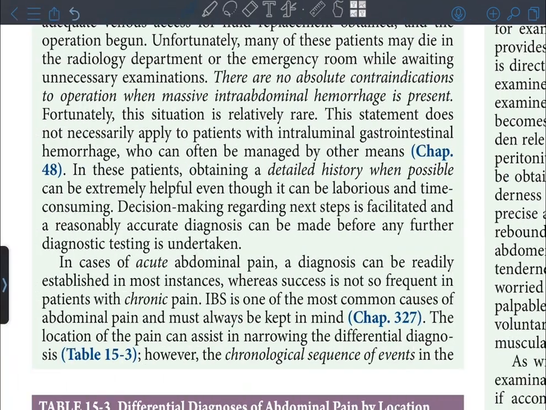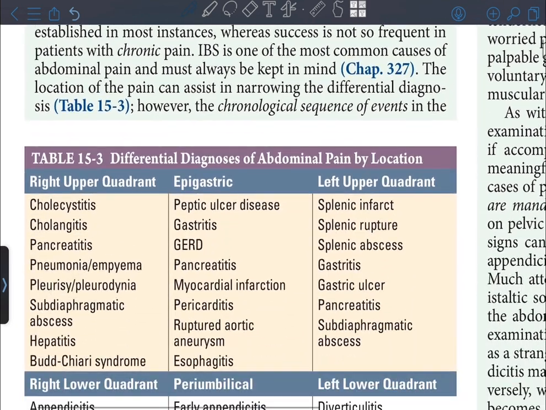In these patients, obtaining a detailed history when possible can be extremely helpful, even though it can be laborious and time consuming. Decision making regarding next steps is facilitated, and a reasonably accurate diagnosis can be made before any further diagnostic testing is undertaken. In cases of acute abdominal pain, a diagnosis can be readily established in most instances, whereas success is not so frequent in patients with chronic pain. IBS is one of the most common causes of abdominal pain and must always be kept in mind. The location of the pain can assist in narrowing the differential diagnosis.